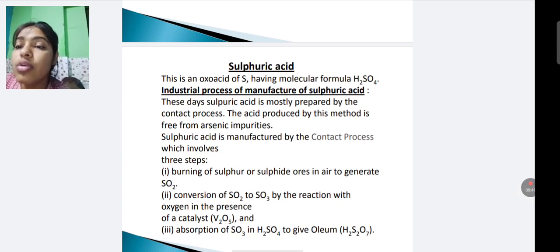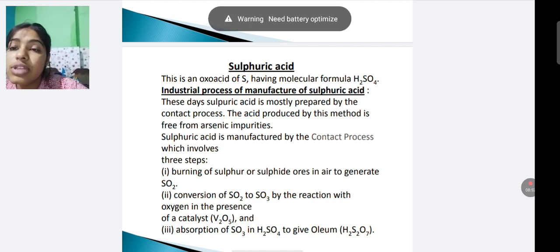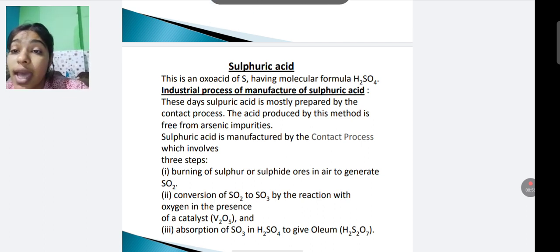It is an oxoacid of sulfur having molecular formula H2SO4. Now the industrial manufacturing of sulfuric acid. These days, sulfuric acid is mostly prepared by the contact process. The acid produced by this method is free from arsenic impurities.